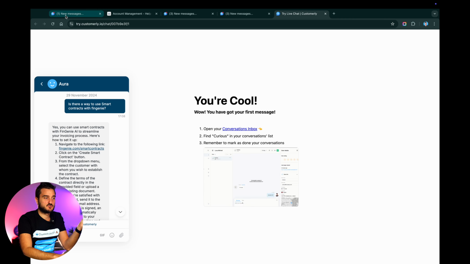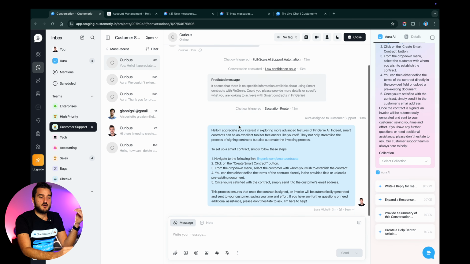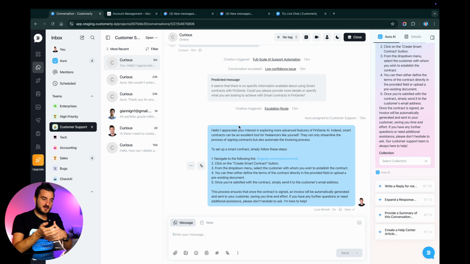So this is how you treat the low confidence escalated tickets, such as this one. And the next time when a new customer is going to ask the very same question, it's going to respond automatically in this perfect way. So it's either a low confidence issue or a missing information. The way you would treat it is the same. You just build either a candid response or a knowledge-based article the way I showed you today, and you will be able to fix this gap for the next time that question is going to arise.